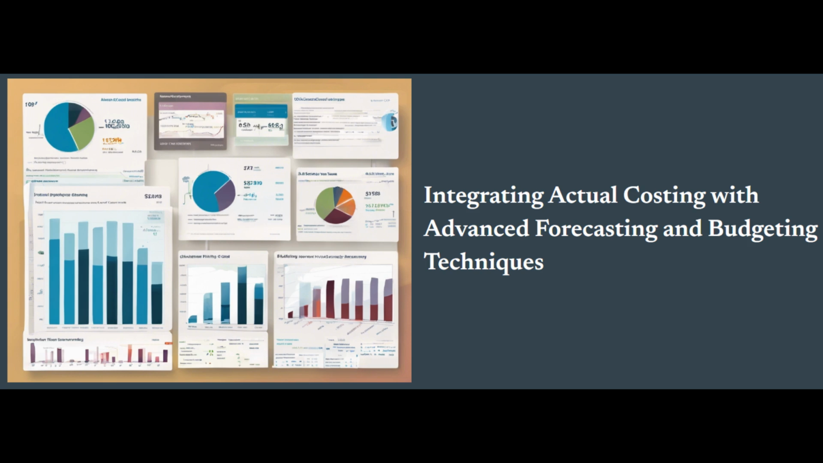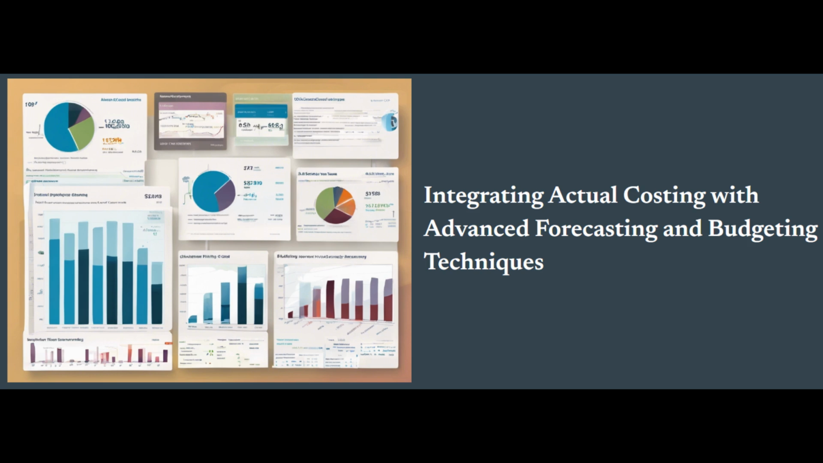Change management and cultural adoption: transitioning from traditional budgeting and forecasting practices to a more data-driven, actual costing-based approach may face resistance from employees accustomed to the old methods. Effective change management and a focus on fostering a culture of data-informed decision-making are crucial. Technology constraints and limitations: the capabilities of the organization's existing FP&A software, and the integration with the actual costing system, may pose technical limitations that need to be addressed through system upgrades, customizations, or the adoption of new technology solutions.